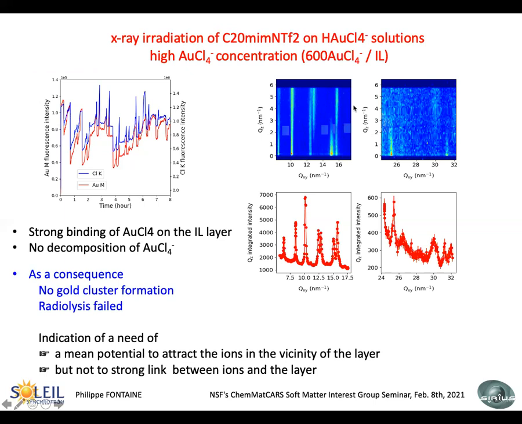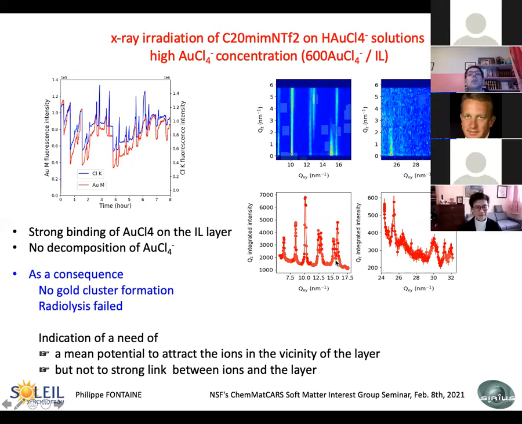And on diffraction, it is the same. You see that you have a lot of peaks this time, which we have no real explanation for at the moment. In fact, we have two explanations. One is that we have the usual structure of the ionic liquid at the air-water interface, the only thing being that the gold has replaced the NTF2 anion.